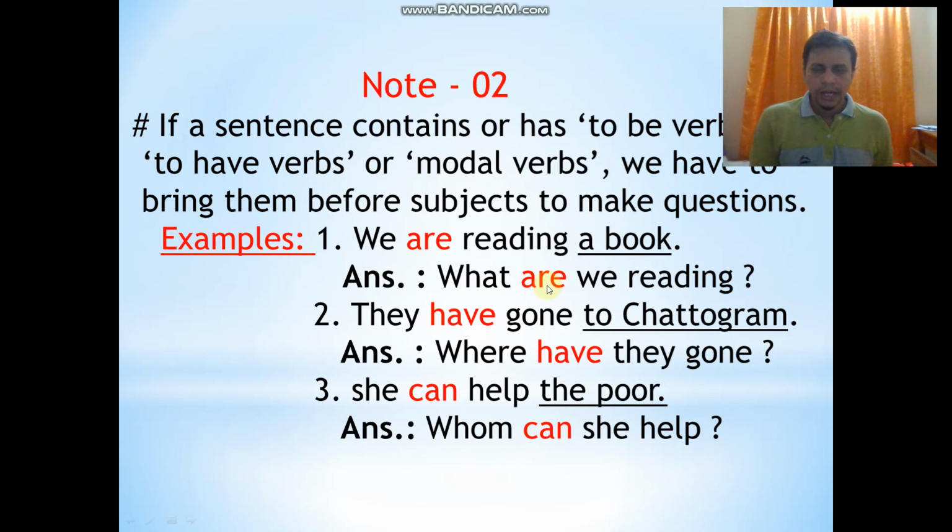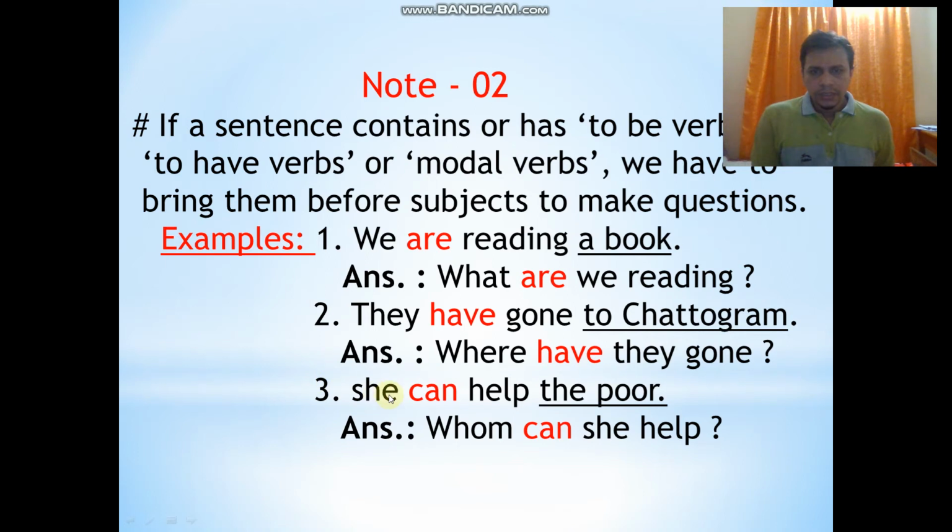Here you can see, are I have brought before subject we. In the next sentence you see, they have gone to Chattogram. You see underlined part to Chattogram indicates a place. So for that reason I have used where. Then you see in the sentence have, or to have verb, is used. So I have brought have before subject they to make question. So the question is, where have they gone?